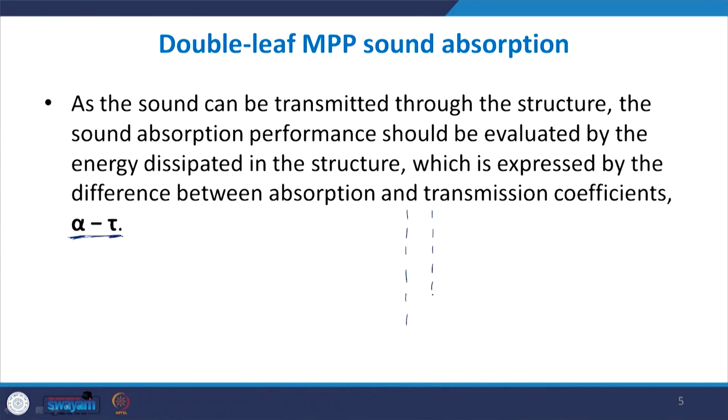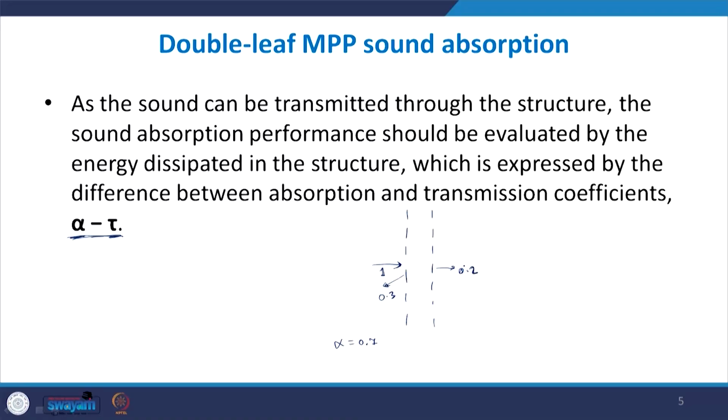So let us say that this was a layer and some intensity of 1 was incident on it, and only an intensity of 0.3 got reflected. So overall alpha becomes 0.7. So 30% of the wave got reflected at this end, but 0.2 of it got transmitted from the other end, 0.2 of the original intensity. So 30% of reflection and 20% of transmission.